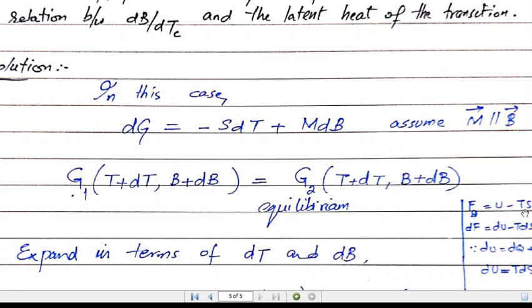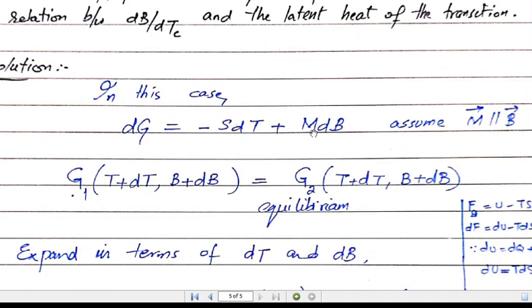Use F equals U minus TS, where U is the internal energy, T is the temperature, and S is entropy. dU is the internal energy, which is equal to dQ plus dW, where dW is the magnetic work done in this case, which is equal to MdB. Solving this equation, we will get dG is equal to minus SdT plus MdB, and we can verify that S is equal to minus partial G by partial T at constant B.